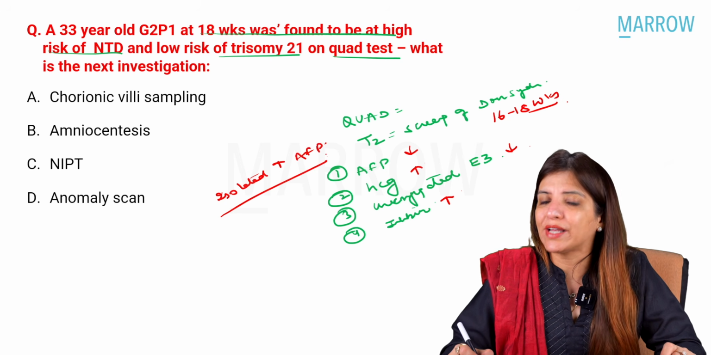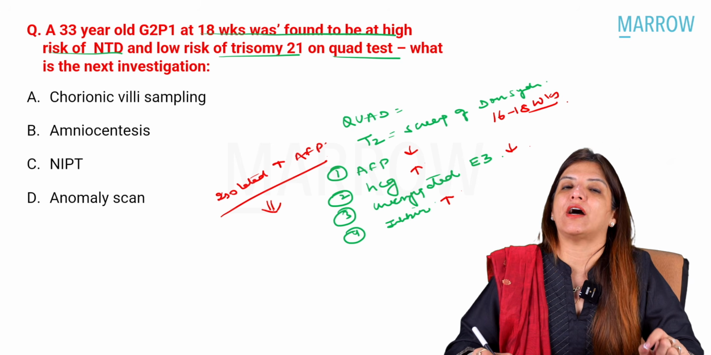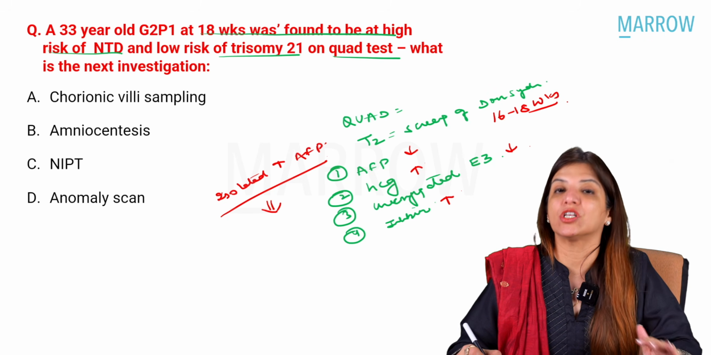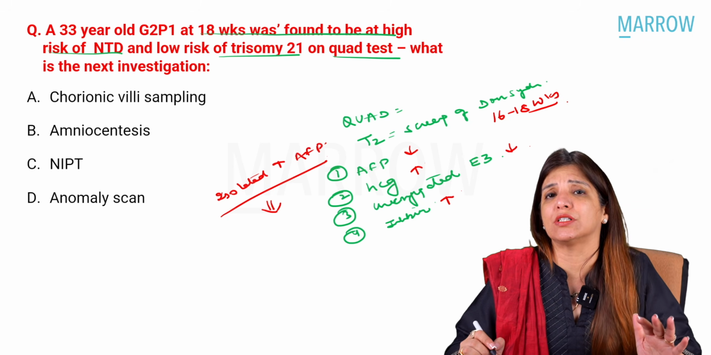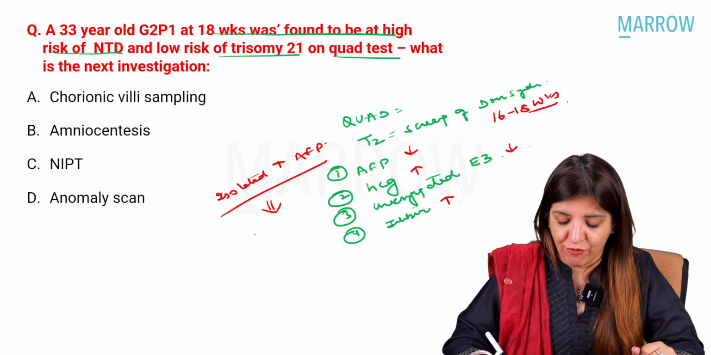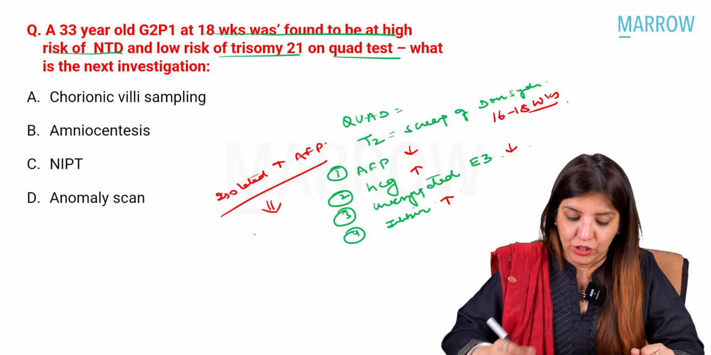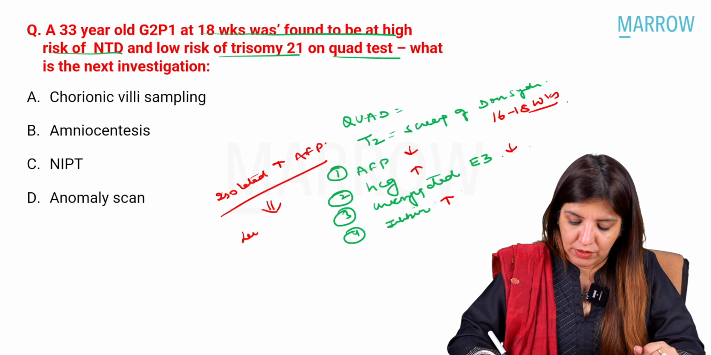In class and in Marrow notes also I have told you that whenever there is an isolated increase in alpha fetoprotein levels, you suspect neural tube defects, which in itself is a structural defect. For any structural defect, the next step is ultrasound. And which ultrasound? You have to do a level 2 ultrasound. So which ultrasound are you going to do? A level 2 ultrasound.